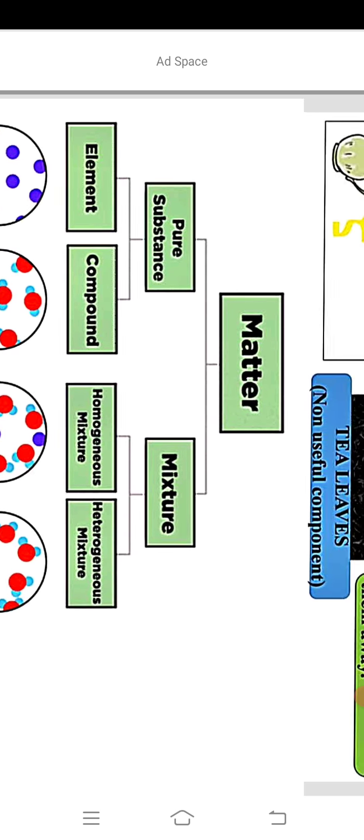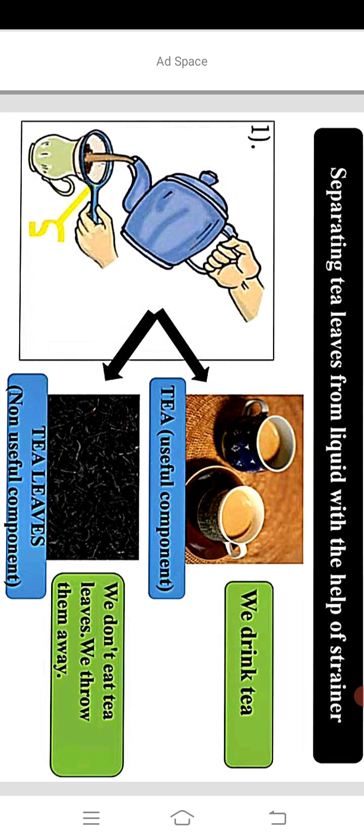Now come to the picture here. By using a strainer, we separate tea leaves from liquid tea. Here tea is the useful component and tea leaves are the non-useful component. We drink tea; we don't eat tea leaves. We throw them away.